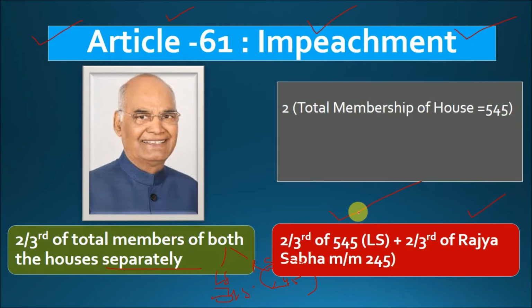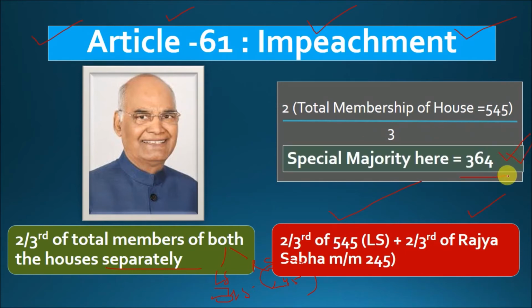And what is this kind of majority? This is nothing but special majority. 2/3 of the total membership of the House, that is 545. Okay. In case of Lok Sabha, a minimum of 364 votes will be required. Similarly, for Rajya Sabha also you can calculate.